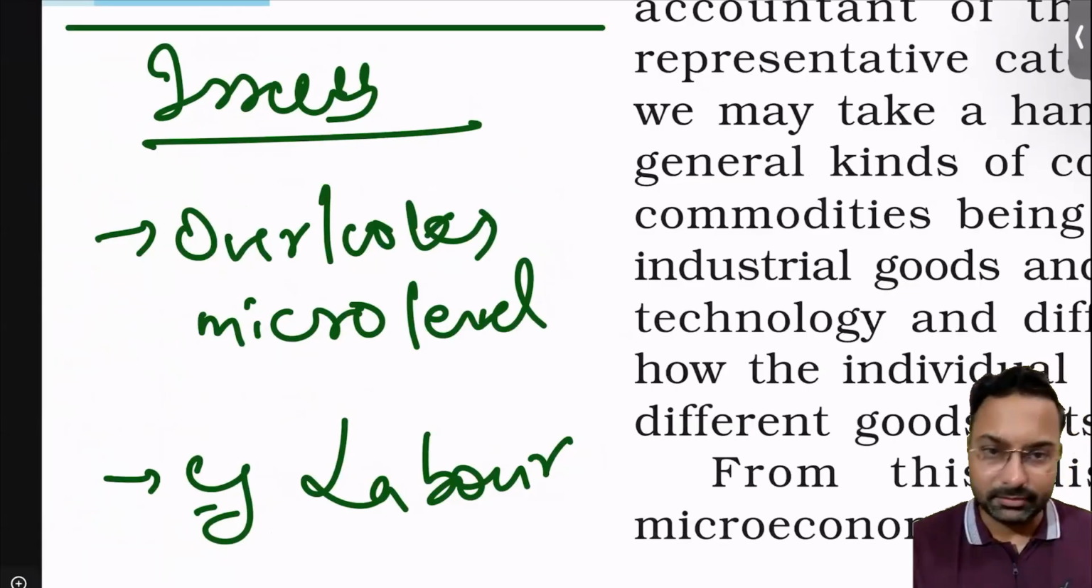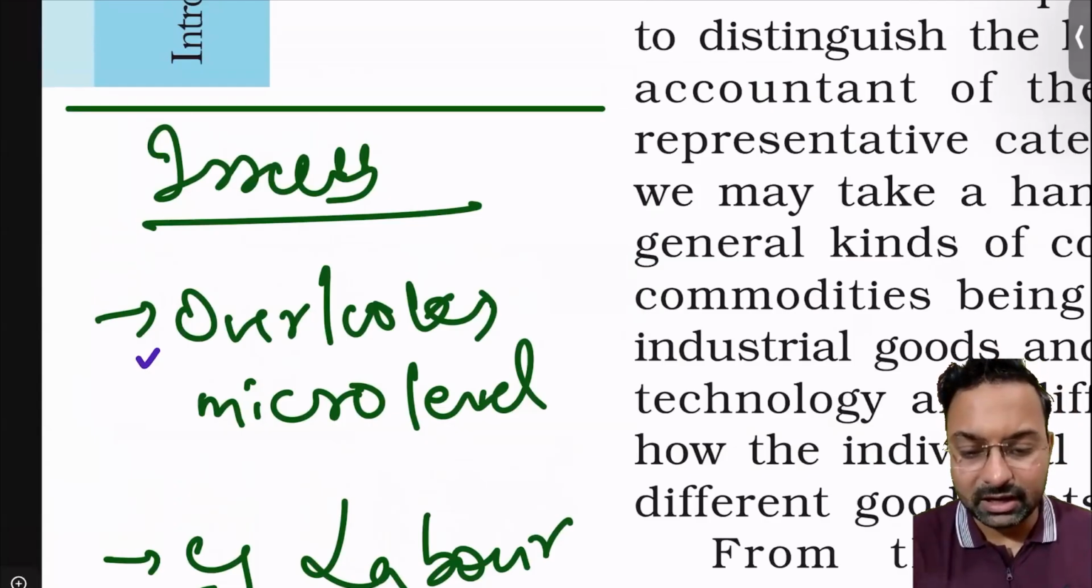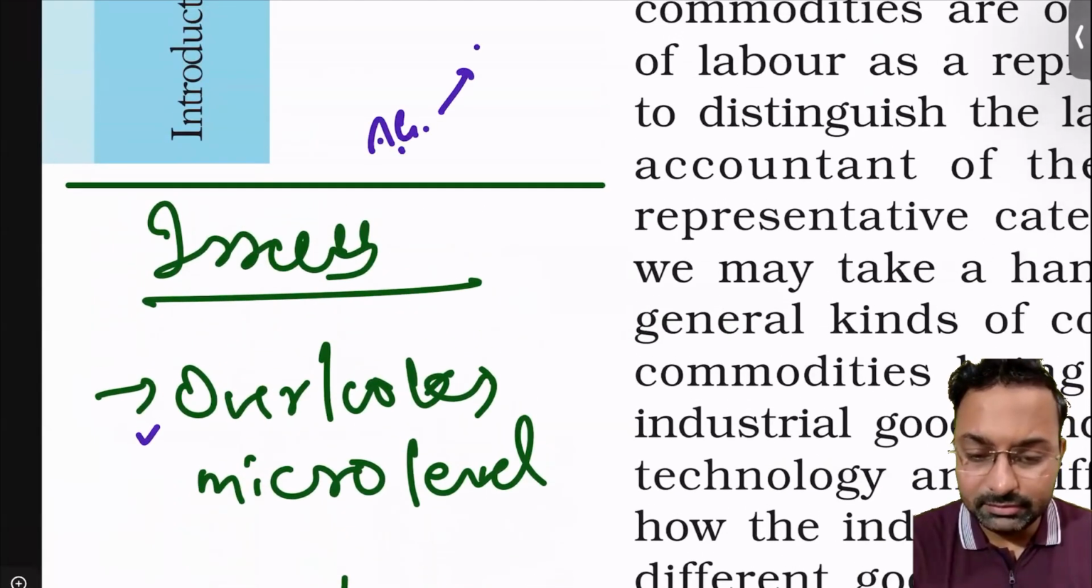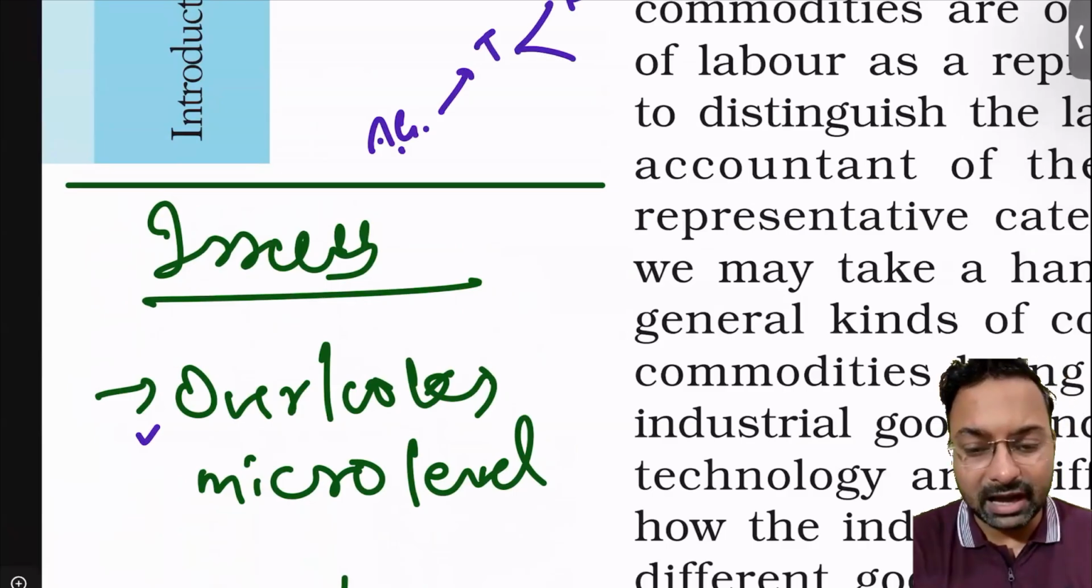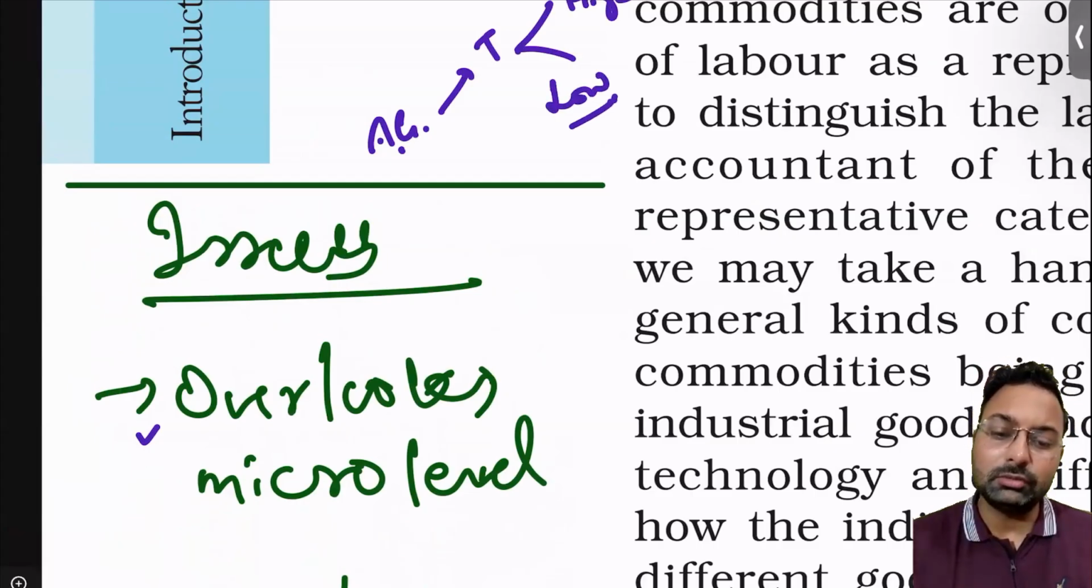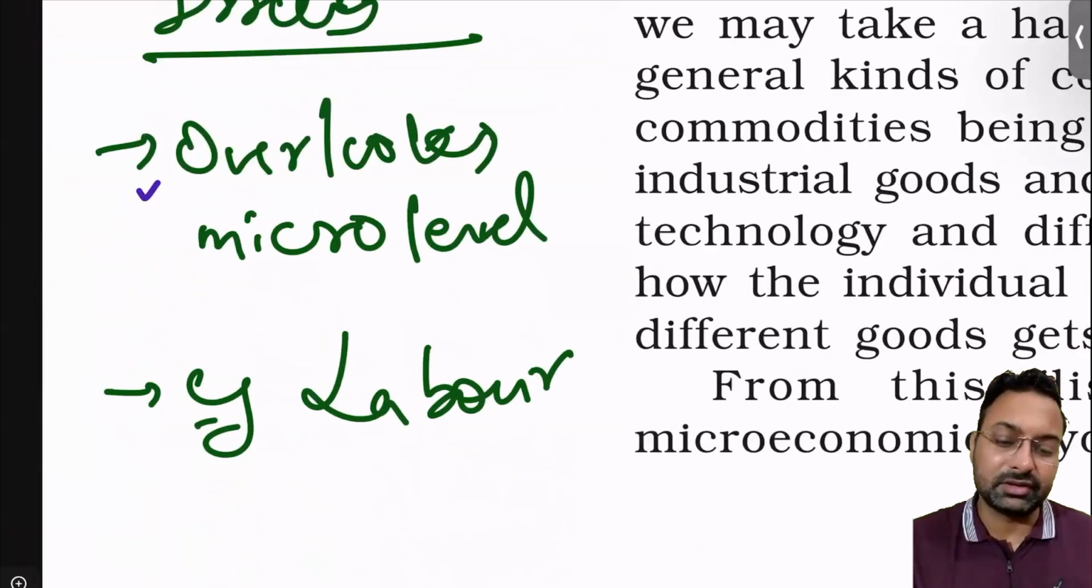What are some of the issues coming up? It overlooks the micro things. If I went for agriculture goods, there may be different types of tractors. A tractor may be of higher load, or it may be of lower load. So there are different micro-level things, but we overlook them in the simplification.